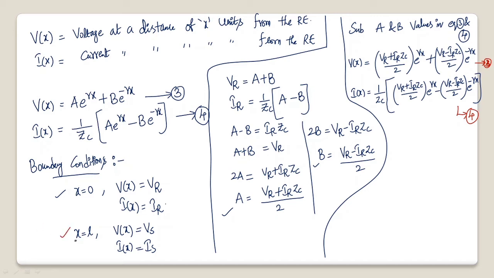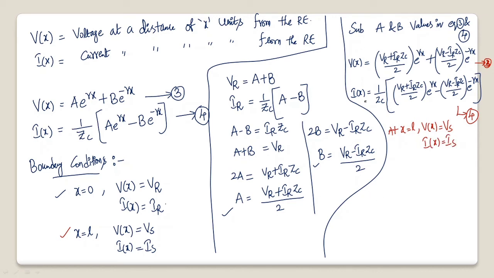Now use the second boundary condition. Using the second boundary condition, at x is equal to L, V of x is equal to Vs and I of x is equal to Is. So at x is equal to L, V of x is equal to the sending end voltage Vs and I of x is equal to the sending end current Is.